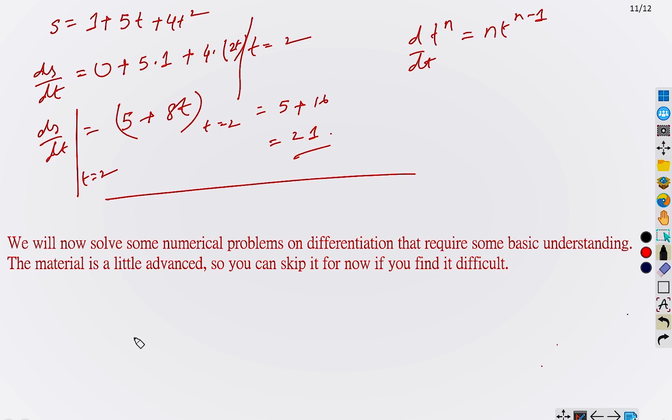Let us now solve some numerical problems on differentiation, and it might be a little bit advanced, but you can still see what we are doing, so you can get some idea. Okay. But if you find this difficult, then just let me know in the comment section.